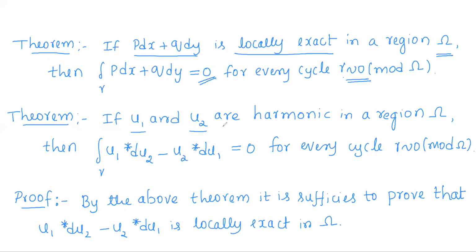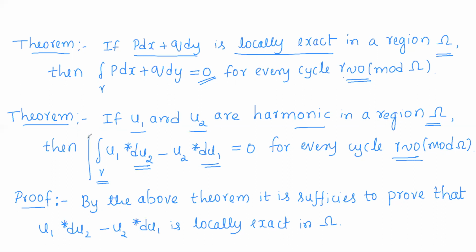If u1 and u2 are harmonic functions in a region omega, then the integral of u1 star du2 minus u2 star du1 is 0 over any cycle homologous to 0 mod omega.